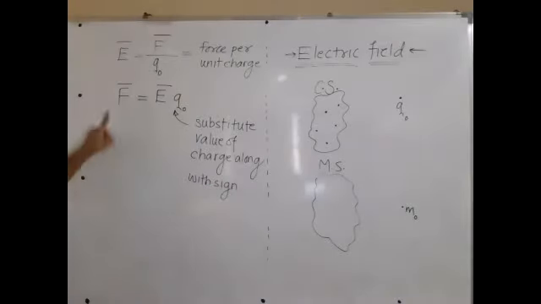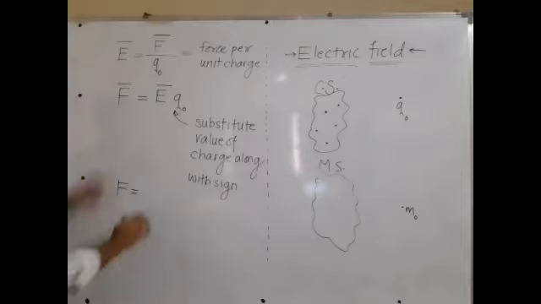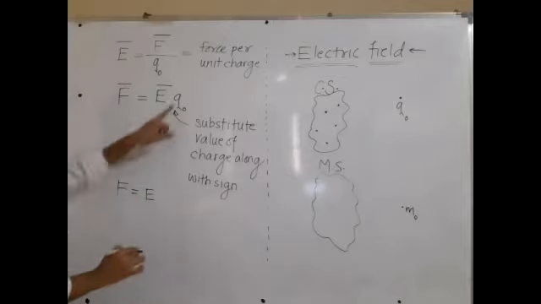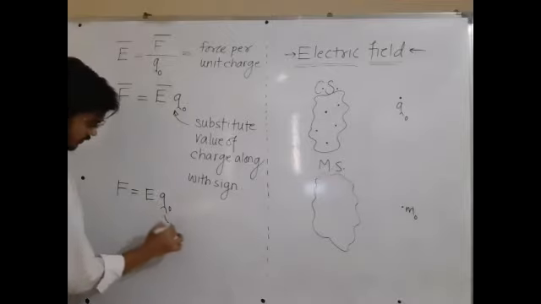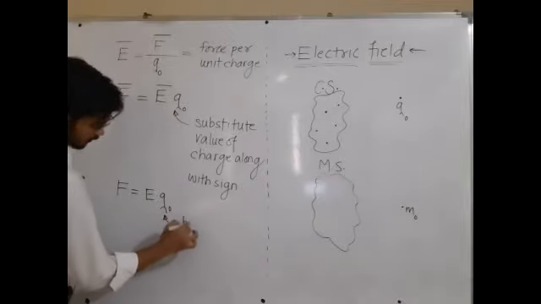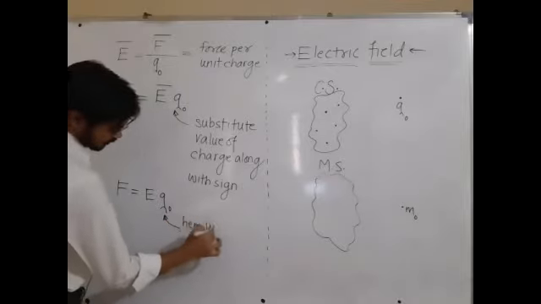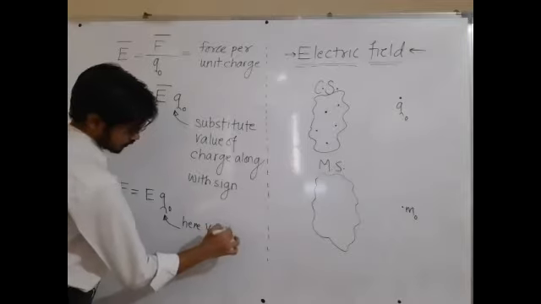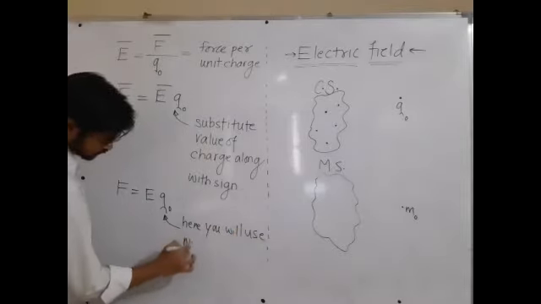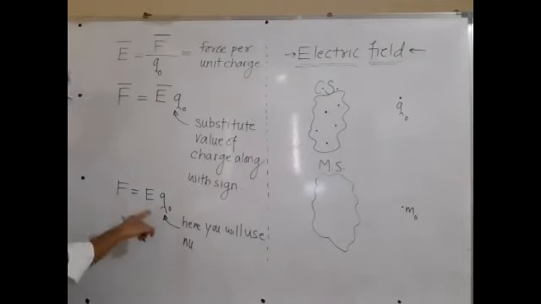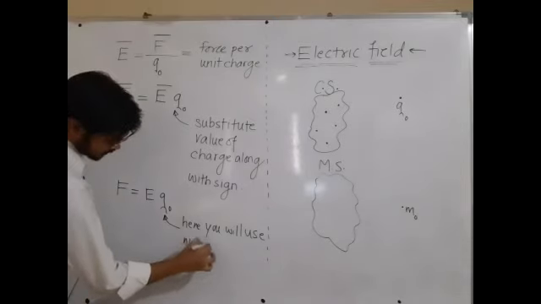Okay, sir. Now let us take magnitude on both the sides. Simply magnitude of force, F bar magnitude is F, E bar magnitude is E, and Q0 just a numerical value. Here you will use the numerical value, because only numbers we want to deal with, not sign.